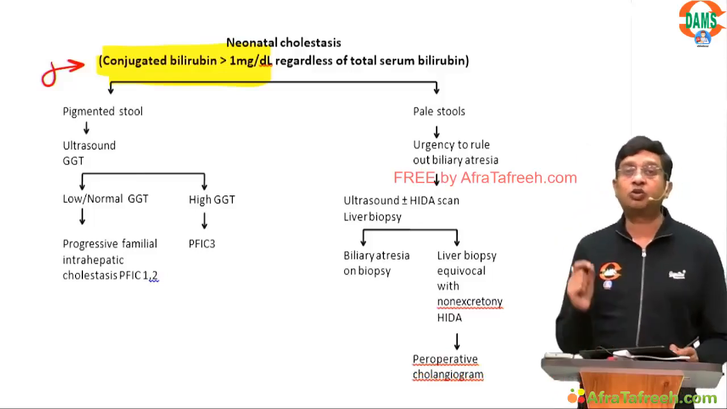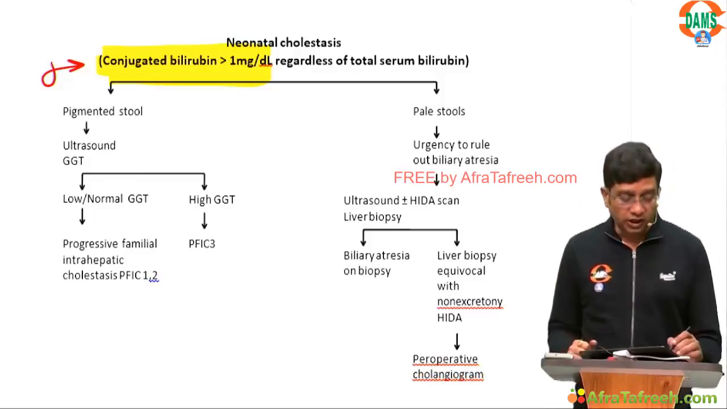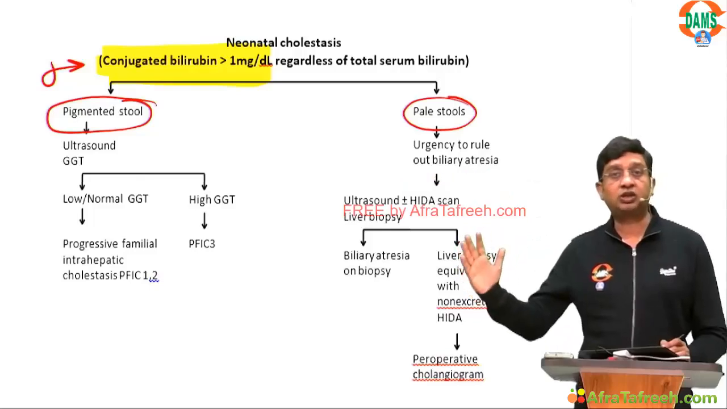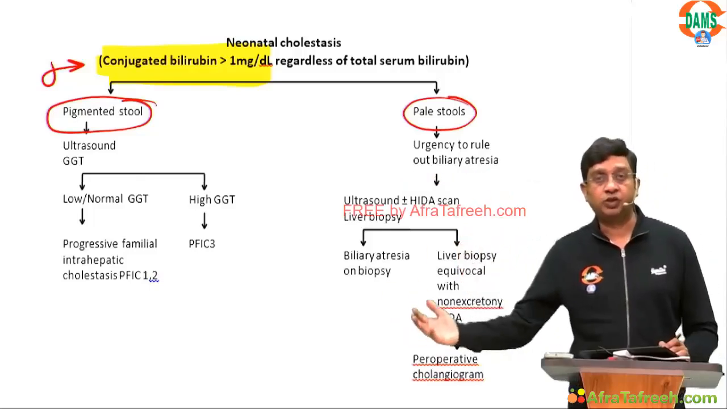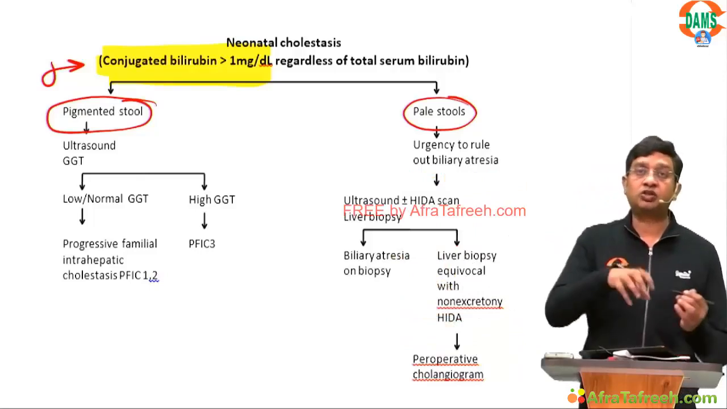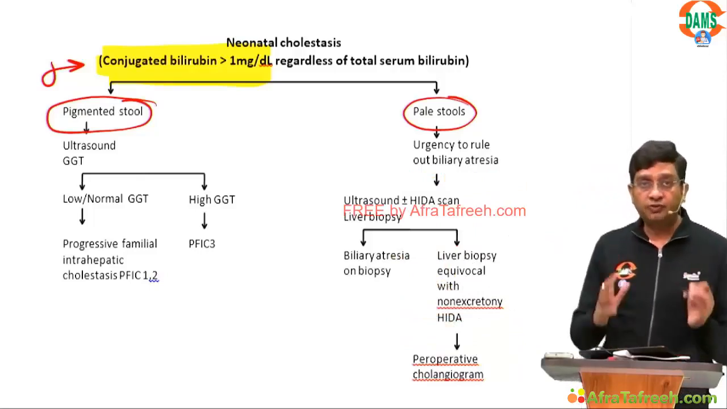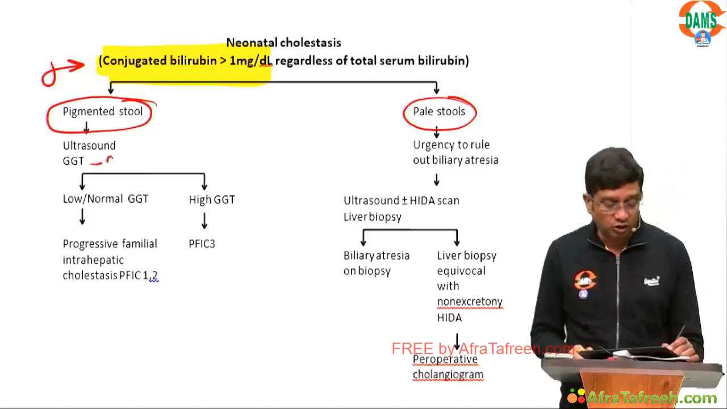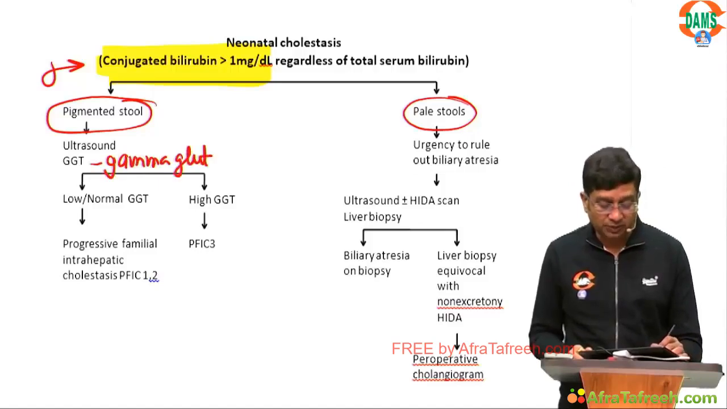The next step is to look at the color of the stool. You can get pigmented stool or pale stool. If you get pale stool, you start thinking along the lines of biliary atresia. If it is pigmented stool, this is not biliary atresia. So if it is a pigmented stool, you go for ultrasonography, and you also go for the gamma glutamyl transpeptidase.